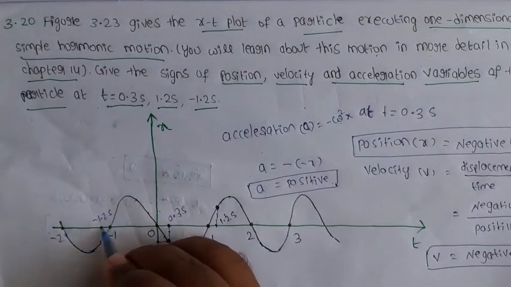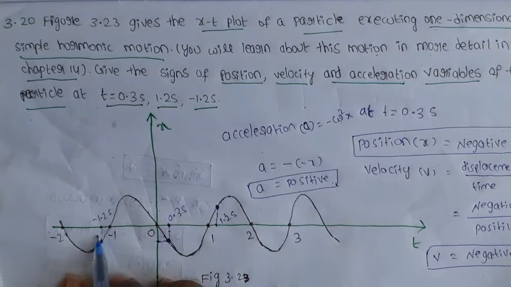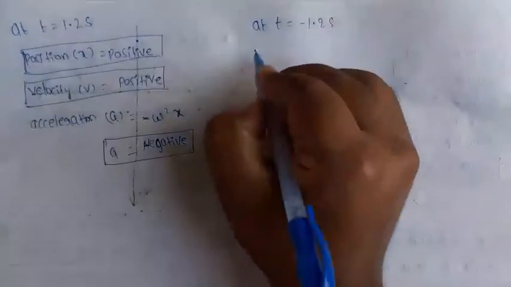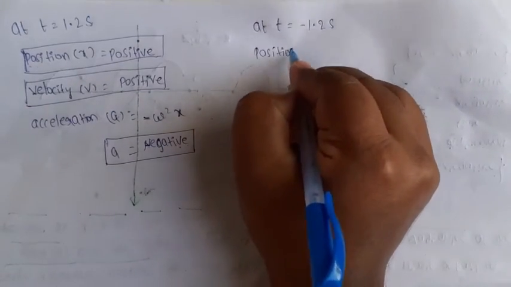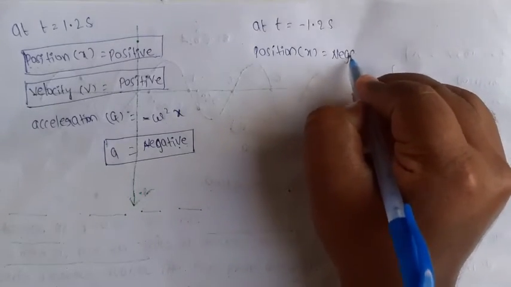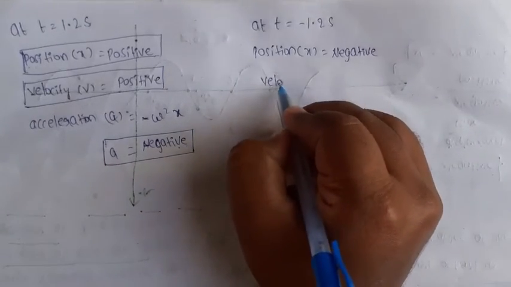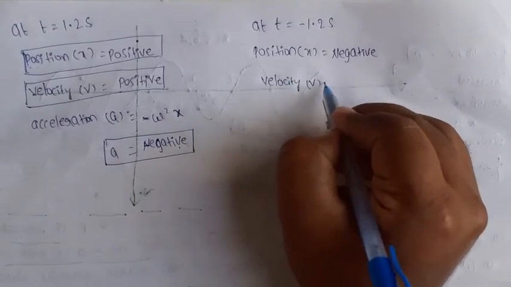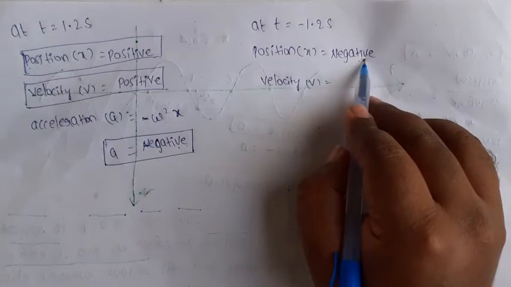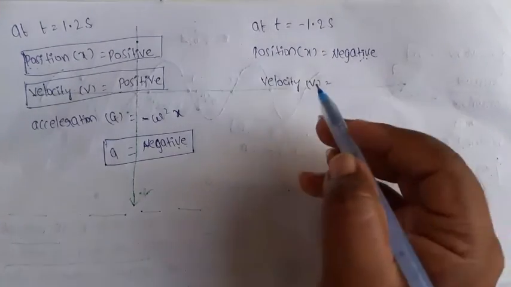At this point, the position of the particle is on the negative x-axis. Next, what about the velocity? Velocity v equal to displacement by time. Displacement is negative, and time is also negative, so negative negative gets cancelled.